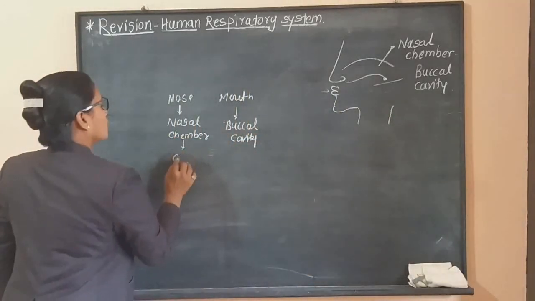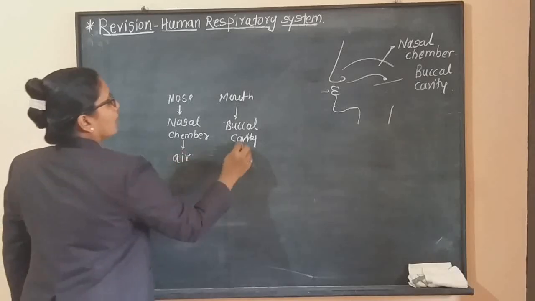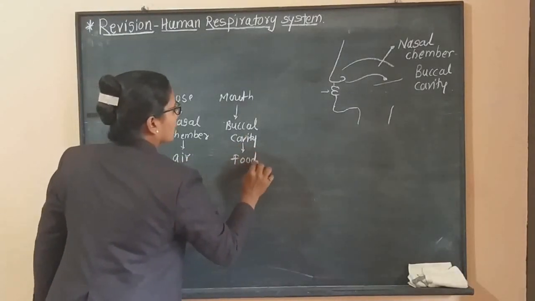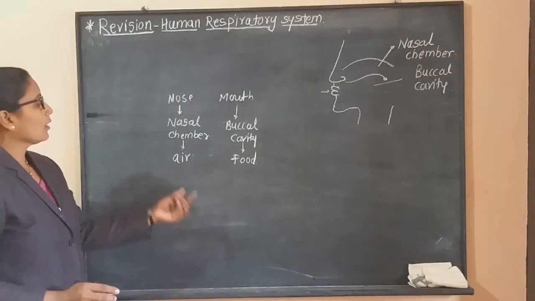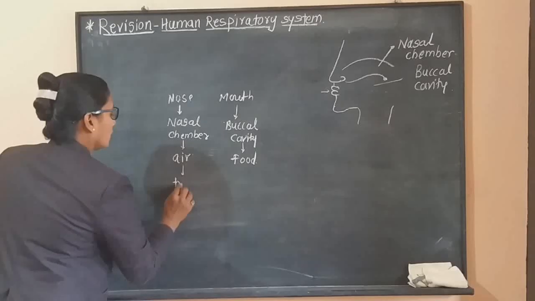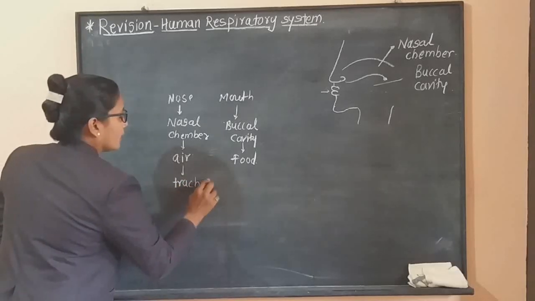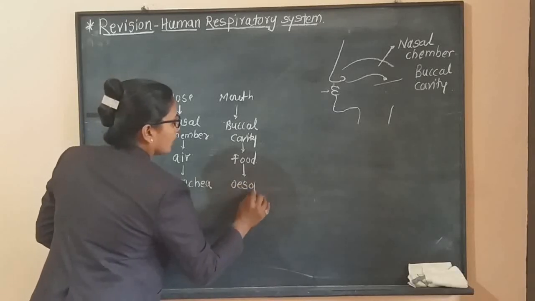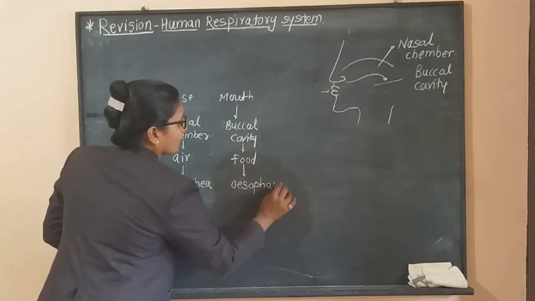That is, through the nose, air comes in the nasal cavity, and through the buccal cavity, food comes in. Now, this air goes towards the trachea, that is the windpipe, and this food goes to our esophagus.